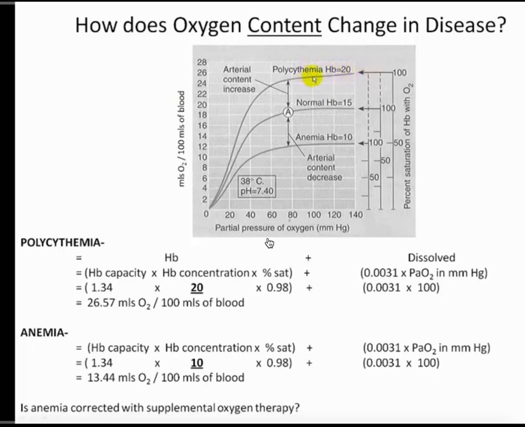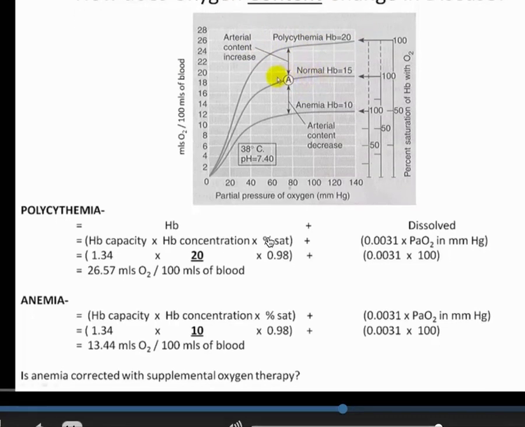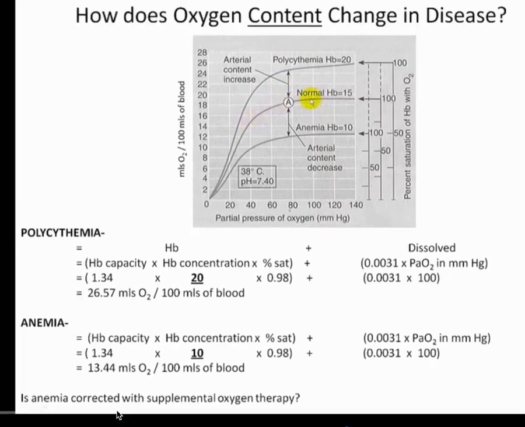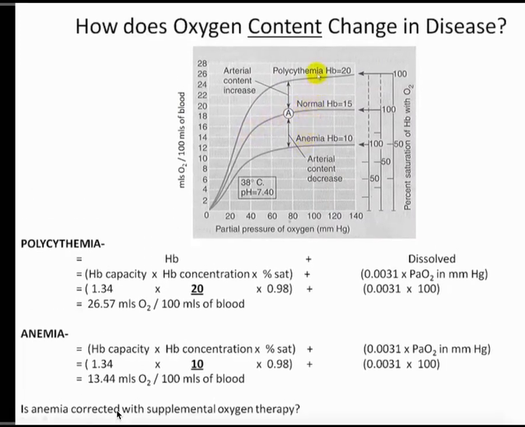And again, supplemental oxygen therapy will get you from a point where your oxyhemoglobin is poorly saturated to a point where it's better saturated. Specifically, on a normal curve, if we were at 100 and we start falling down the curve, let's say down here to 60, PO2 of 40, supplemental oxygen therapy can get you back up. But the one thing it can't do is move you from one of these curves to the next, and specifically getting you from anemia up here to a normal.